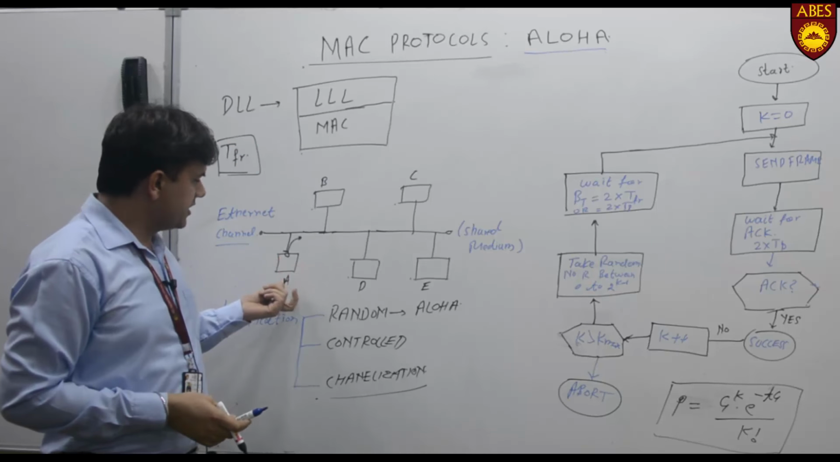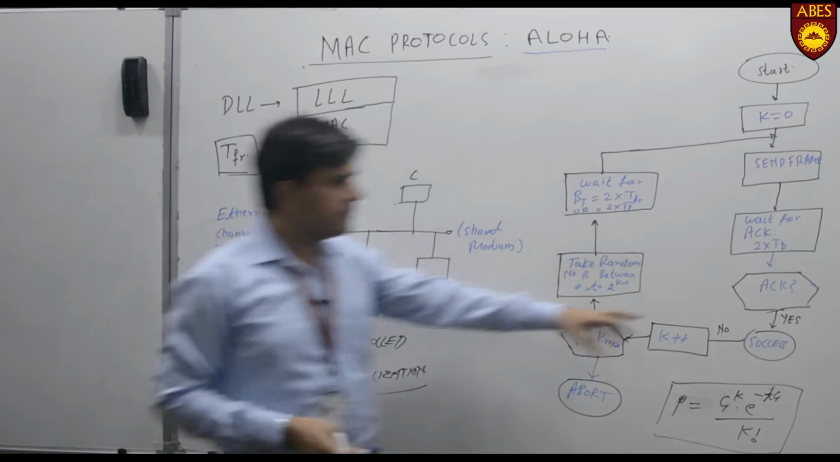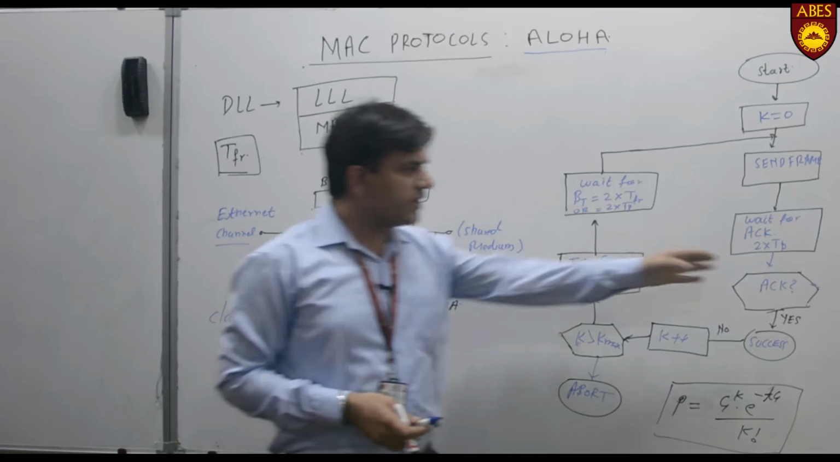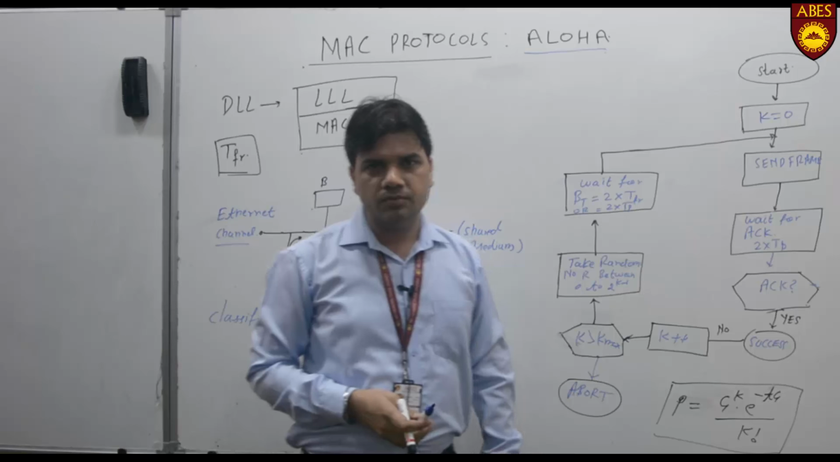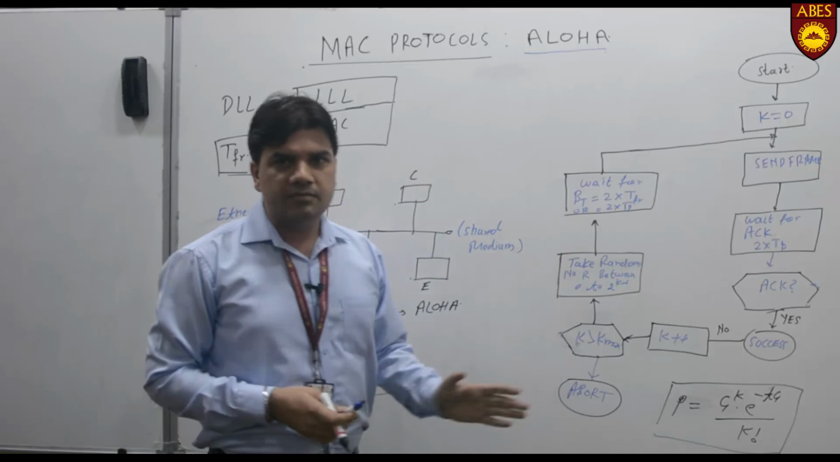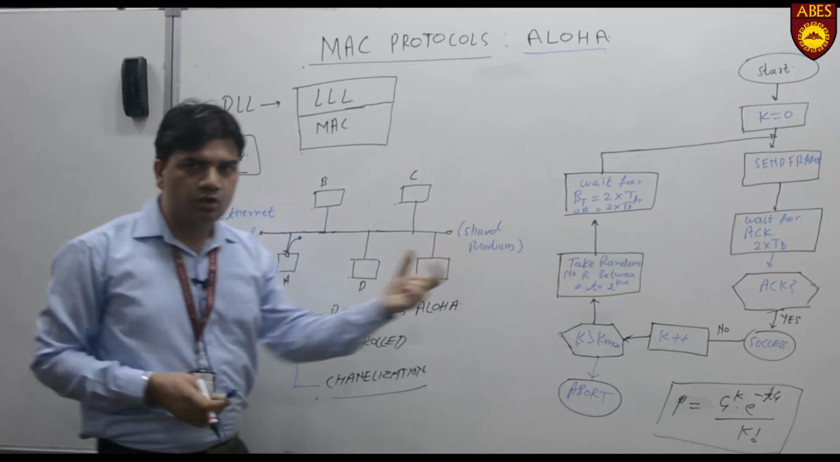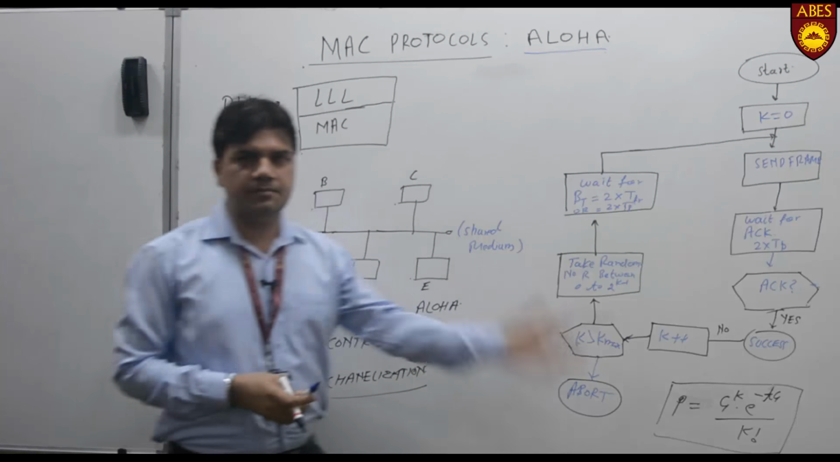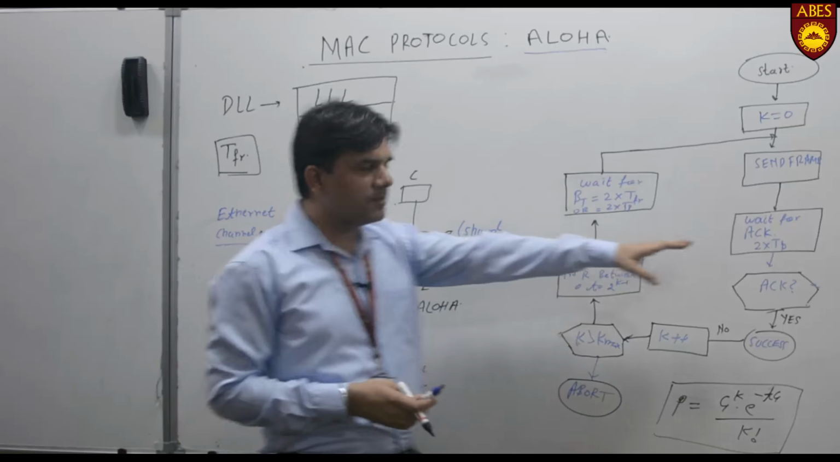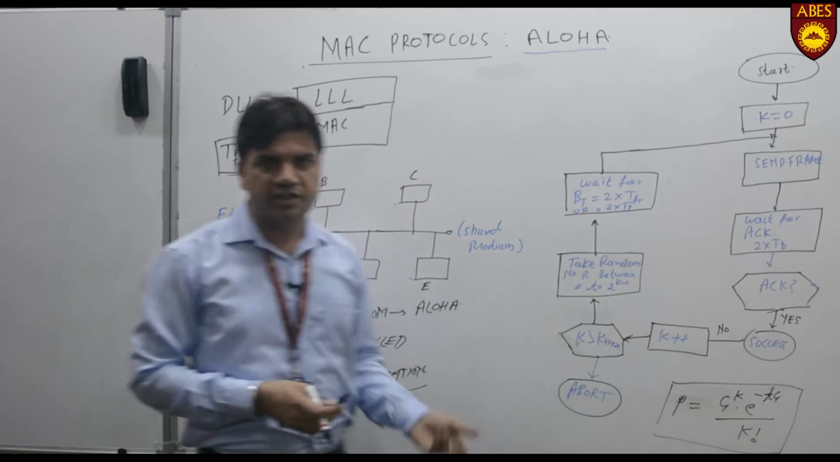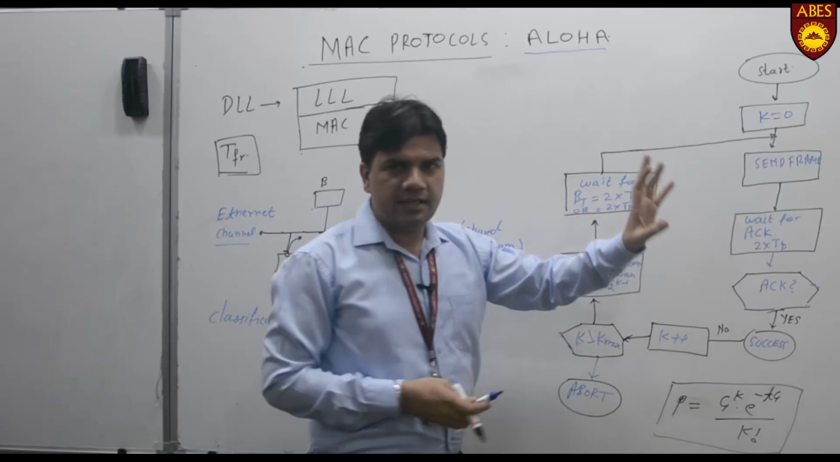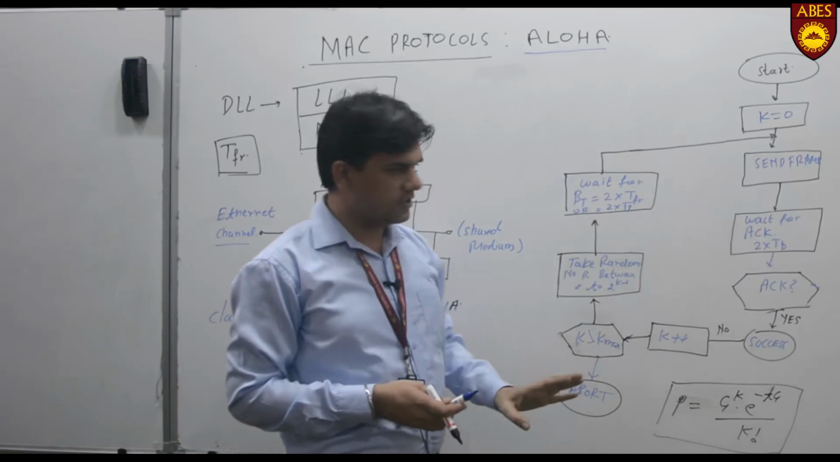This frame transmission time multiplied by 2, or we can say propagation time multiplied by 2, is the time during which a node should wait for acknowledgement before trying another attempt. So this is the minimum time that will be taken by the frame to reach the other node. That's why this is the waiting time for this node after transmission.